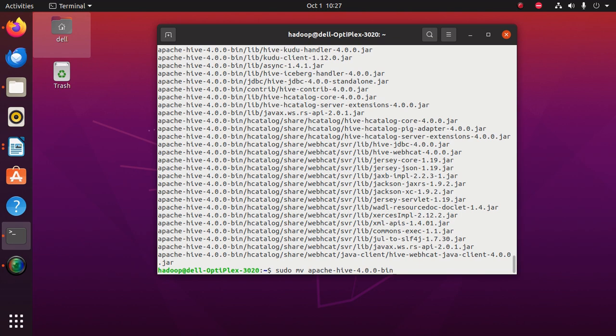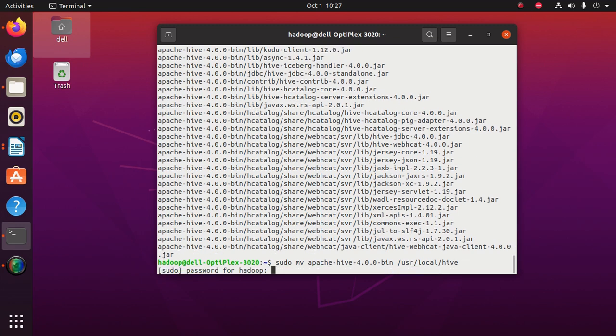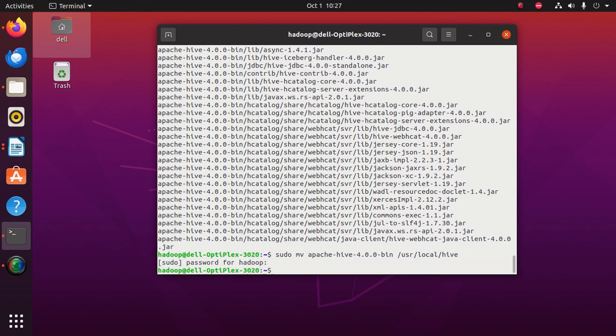This is the folder which we unzipped. So we are going to move this folder into the location /usr/local/hive. Type the password. So now it has moved successfully. We have moved the extracted Hive directory to a suitable location, that is the /usr/local/hive folder.